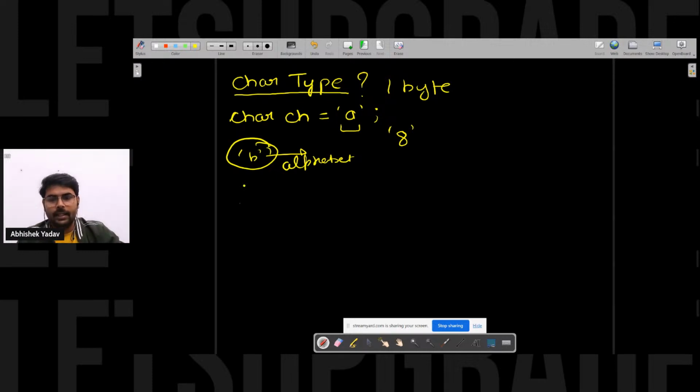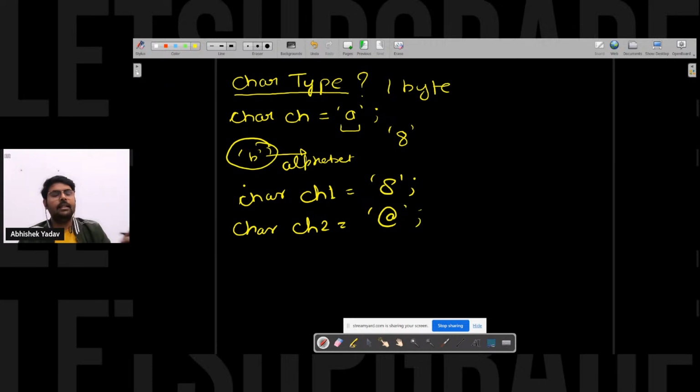That is, char ch1 is equal to '8' here. Similarly, if I want to store some special symbol, char ch2, then I can store that also. Let's suppose I have to store '@'. Like this, in single quotes, I can store that also.